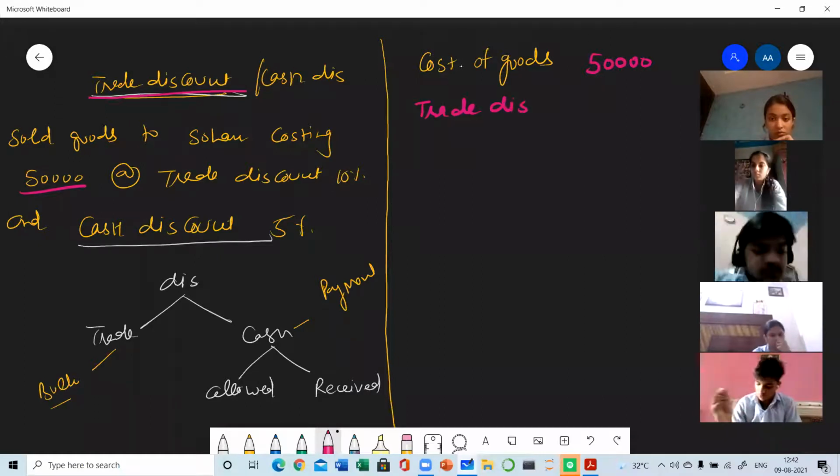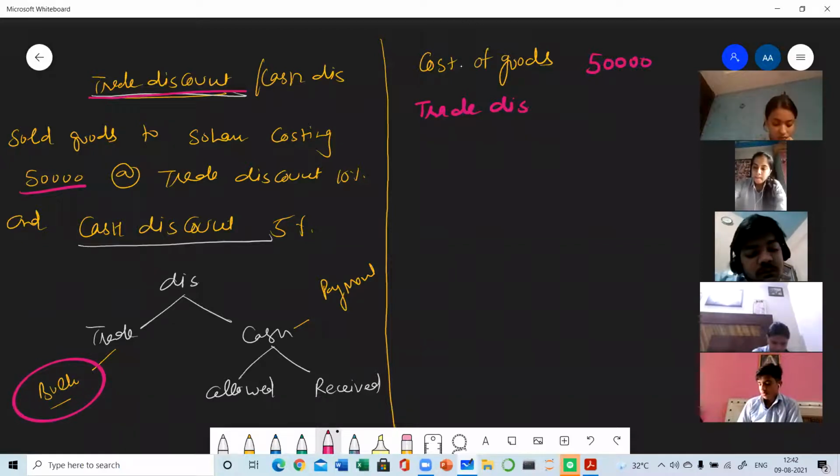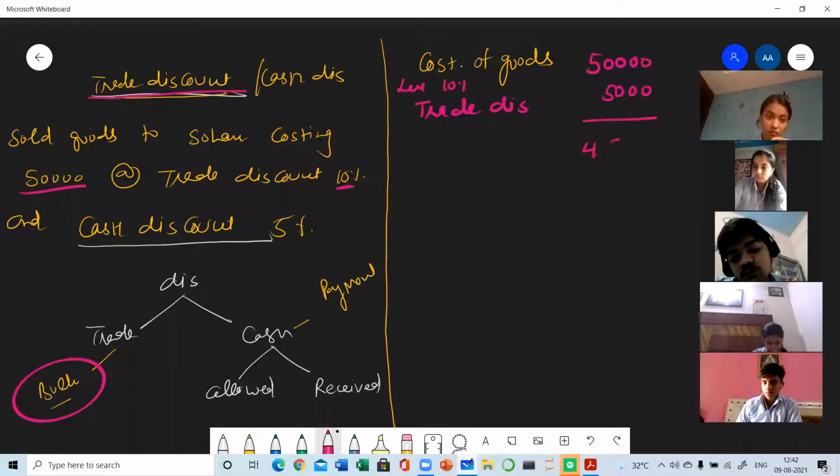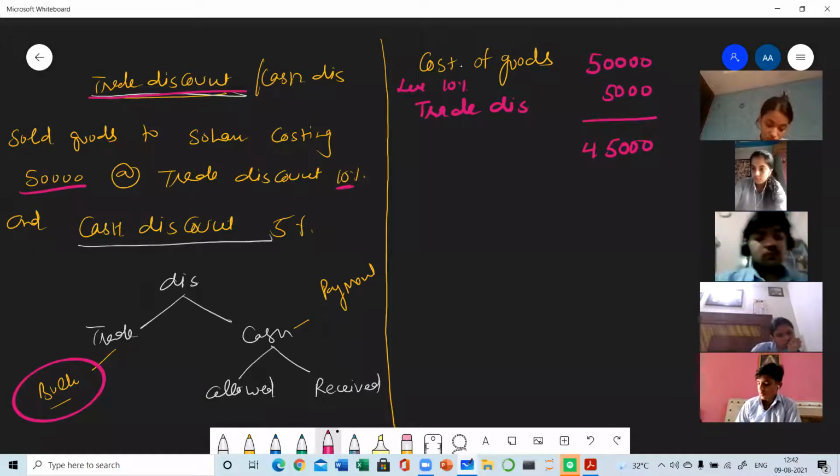Trade discount means the discount which is given only when we have purchased goods in bulk. So less trade discount at the rate of 10%. 10% of 50,000 is equal to 5,000. So now what is left? 45,000. Clear? Now we are supposed to pay 45,000.